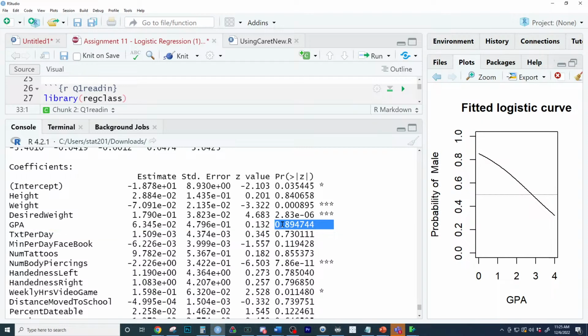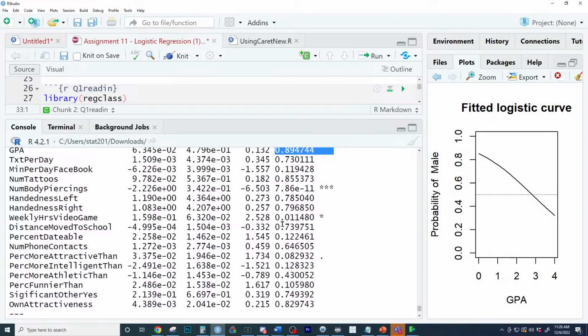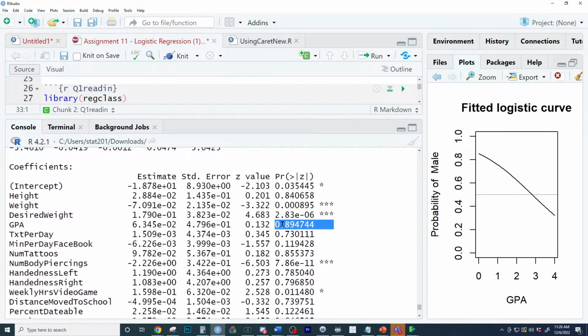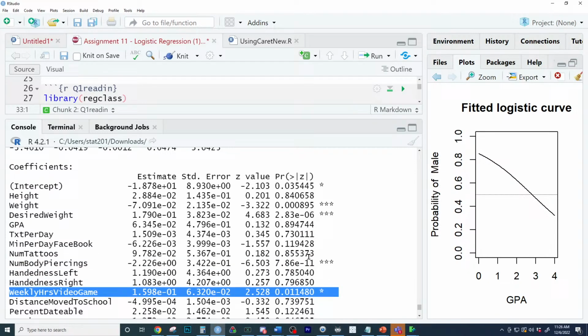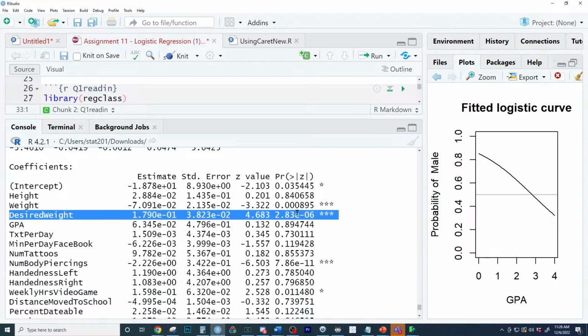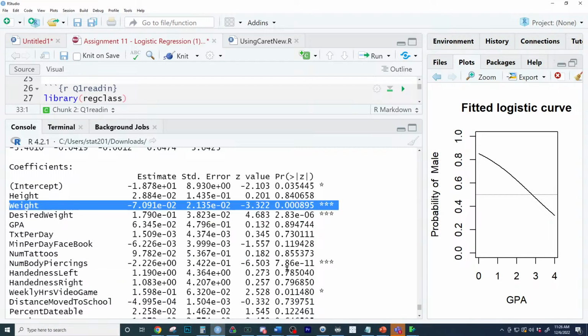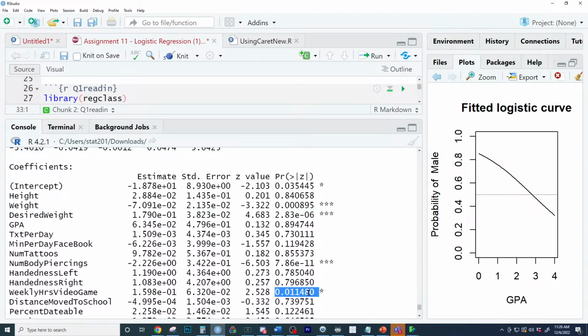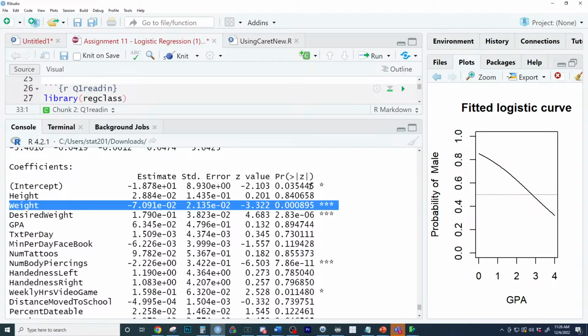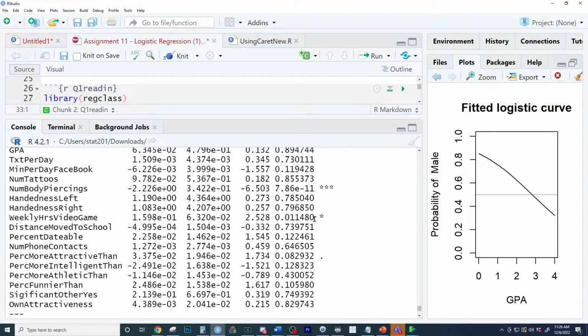So you can see right here that, probably due to multicollinearity with all the x's in the model, GPA does not give significant variation to explain the y variable. We have things like number of body piercings coming back significant, video games coming back significant, but the big ones are going to be body piercings. How much do you want to weigh? How much do you weigh? Those are the only ones, did we miss one more? Video games, piercings, desired weight, and weight. Intercept, no one cares about the intercept.